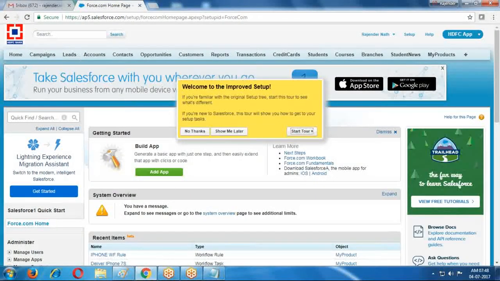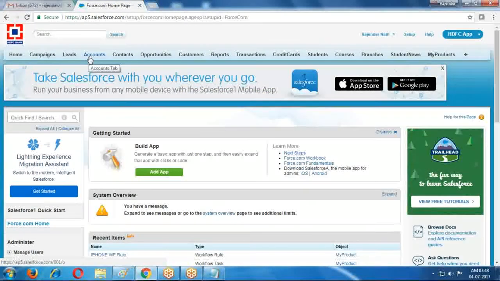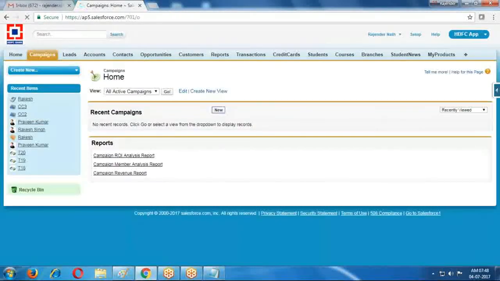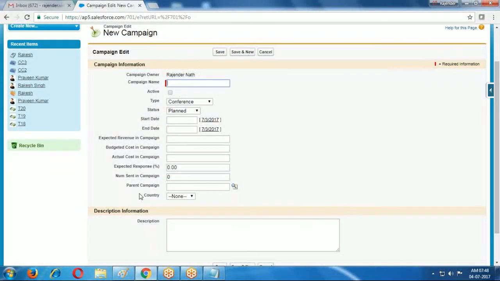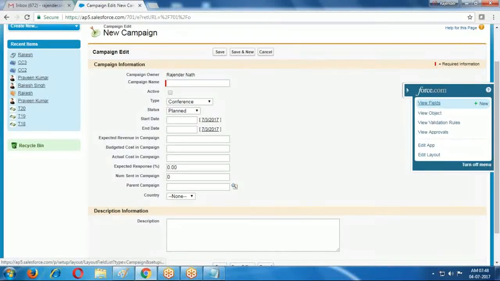Here I have one object, a campaign. In the campaign, I require an account type after country. Now I'm customizing this application according to my requirement.